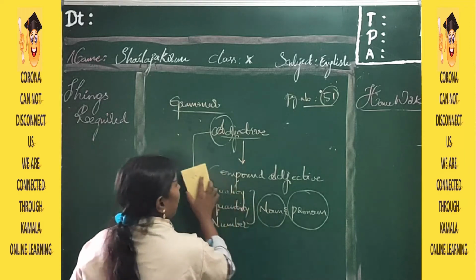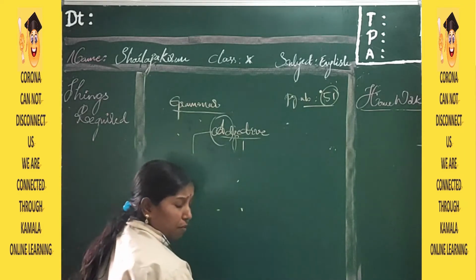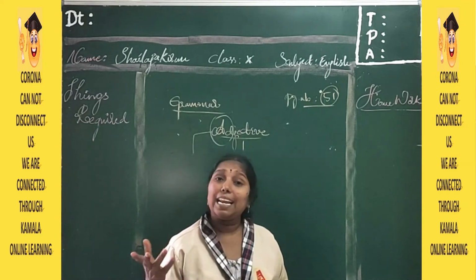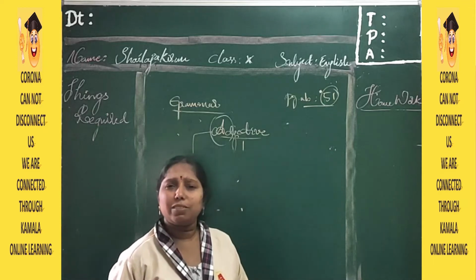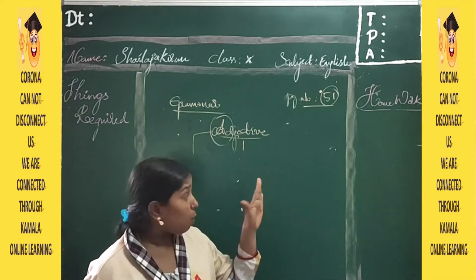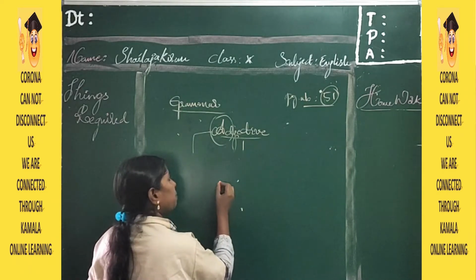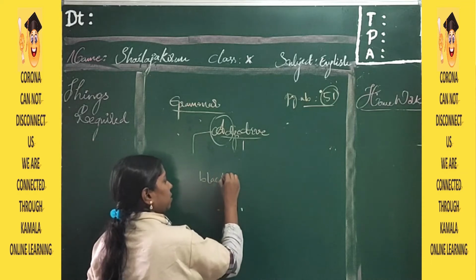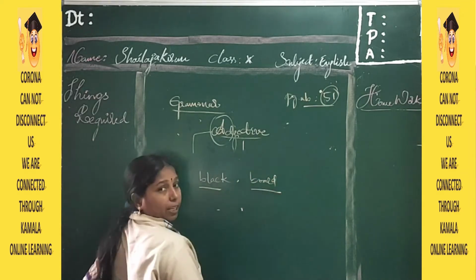Okay? And now we will see what a compound adjective is. Before I tell you a compound adjective, I will tell you what is meant by compound. Compound, in the sense of two different words which give different meaning. Now I am not writing adjective, I am writing a compound noun. Compound noun means what? Now you see: black, board. Black is a different word, board is a different word.